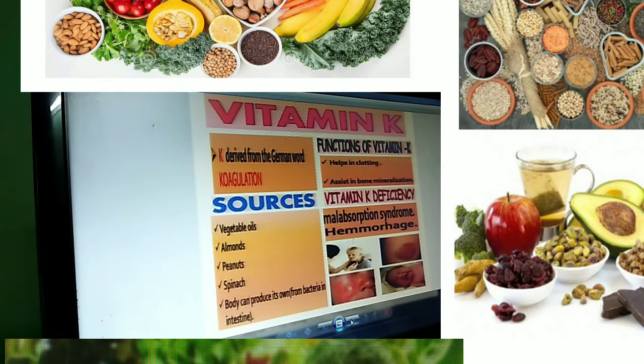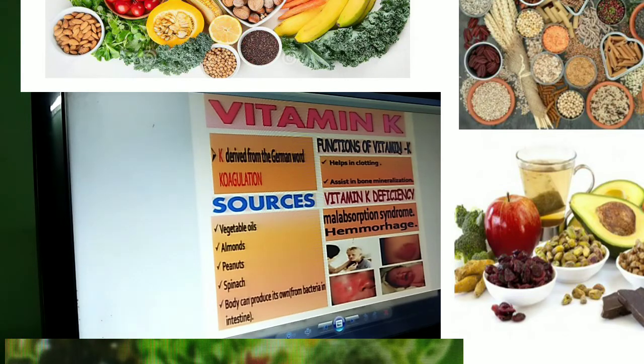Then the next fat soluble vitamin is vitamin K. Vitamin K is derived from the German word for coagulation; from that K they have taken. The sources are vegetable oils, almonds, peanuts, and spinach. The body can also produce it on its own from one of the bacteria present in the intestine.